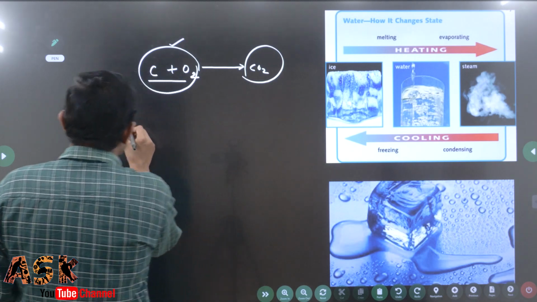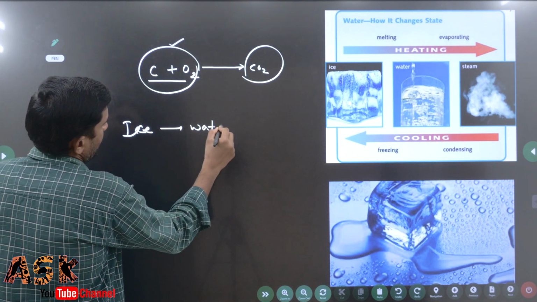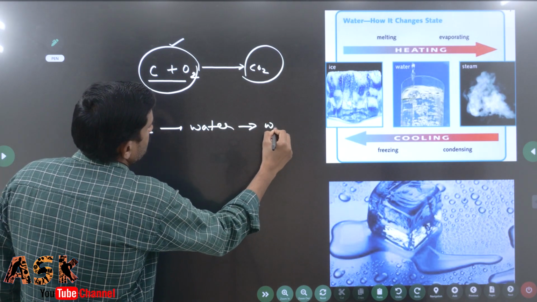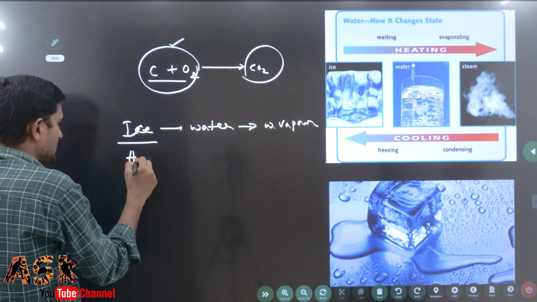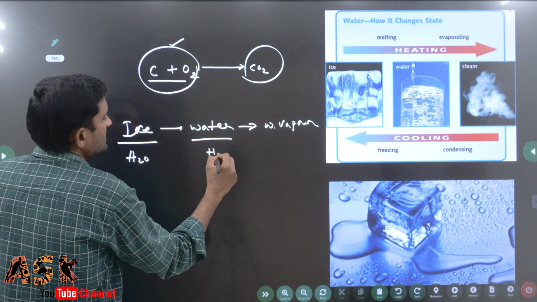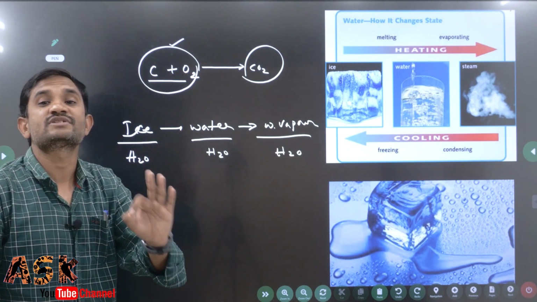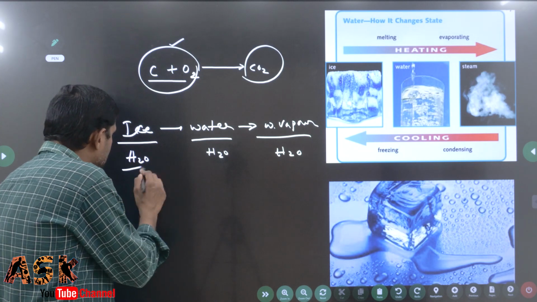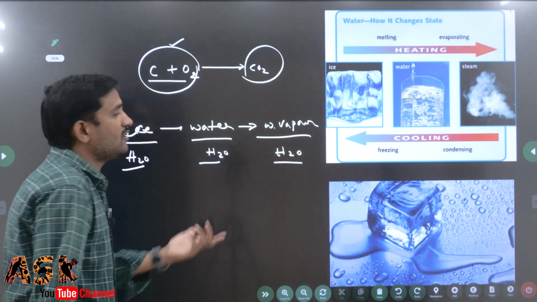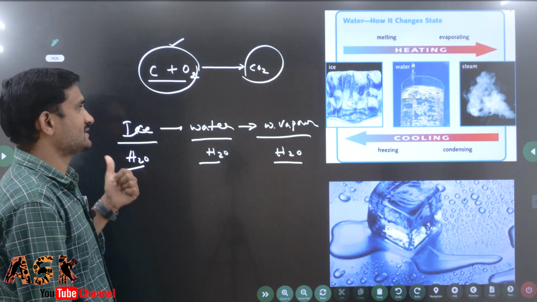Ice turns into water, and water turns into water vapor. Here the composition is H2O. Here also the composition is H2O. All three are the same. Solid to liquid, liquid to gas, but the composition is H2O, H2O, H2O. There is no chance for composition to change in physical changes.